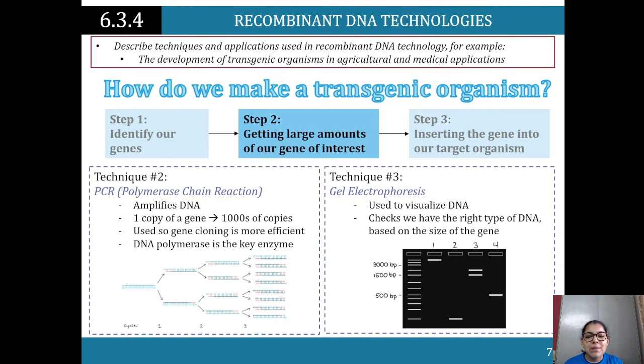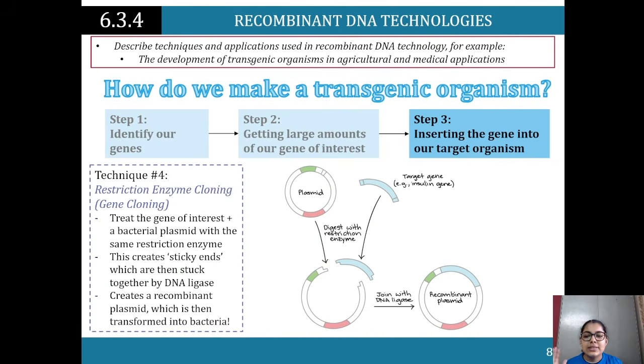Step 2, we use PCR. So PCR, polymerase chain reaction, it amplifies the DNA, so one copy becomes thousands of copies, and so it's used so that gene cloning is more efficient. Then that's technique 2, but there's also technique 3 where we looked at gel electrophoresis. So that's where we're visualizing the DNA and we're checking whether we have the right type of DNA that we need. You don't want to do this whole process and then end up with the wrong type of DNA.